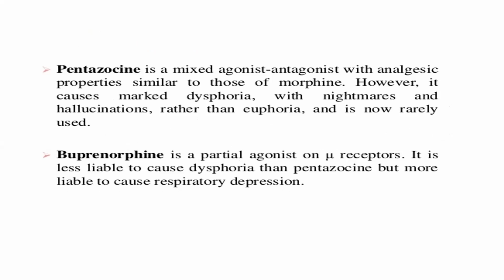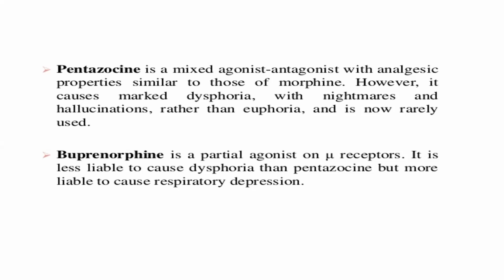Next is pentazocine, a mixed agonist-antagonist. It has agonist and antagonist effects, with analgesic property similar to morphine. However, it causes marked dysphoria with nightmares and hallucinations rather than euphoria. It is rarely used, due to its side effects like dysphoria and hallucination, which are the most prominent effects with these drugs. It is avoided as an analgesic. It is not the first choice or the best choice for analgesia due to these side effects.